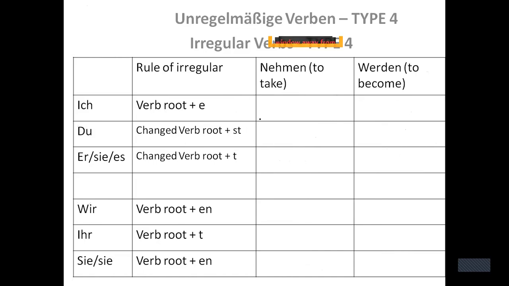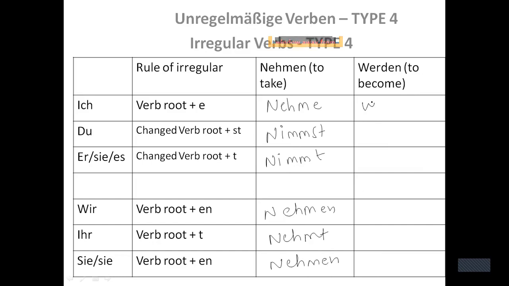Now let's talk about category 4. Now in category 4, there is no particular change. These changes I need to memorize, I need to learn, right? So I would suggest you to learn this verb as it is, like ich nehme, du nimmst, er sie es nimmt. So there is no particular change, right? Wir nehmen, ihr nehmt, and sie nehmen.